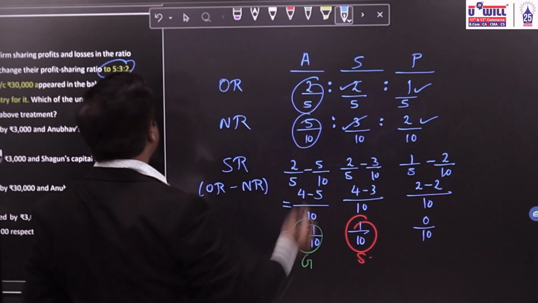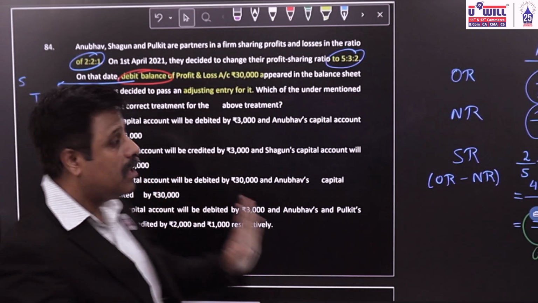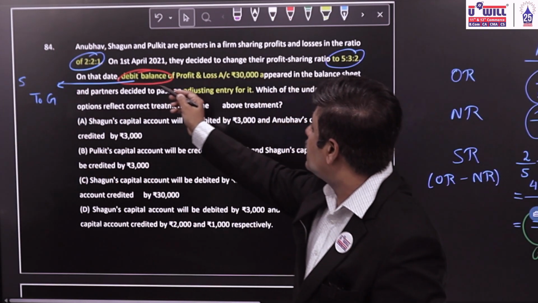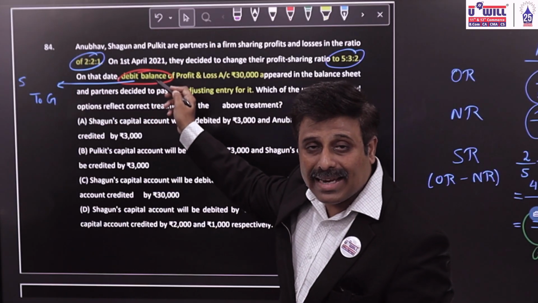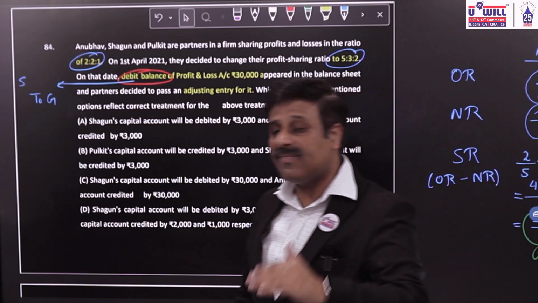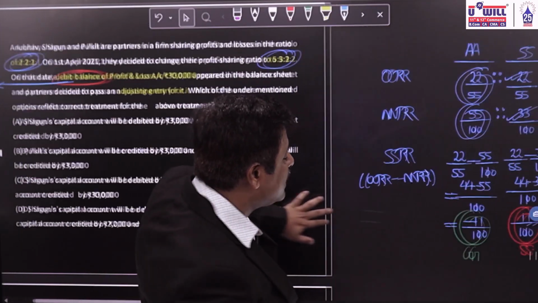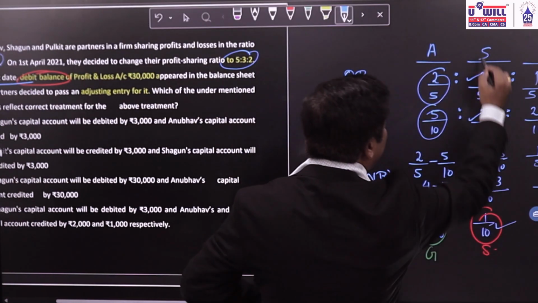Now, what did I discuss with you? What are we supposed to do? Because there is a debit balance, unfavorable balance, instead of gaining to sacrificing partner, we are going to do sacrificing to gaining. Who is sacrificing? Shagun.